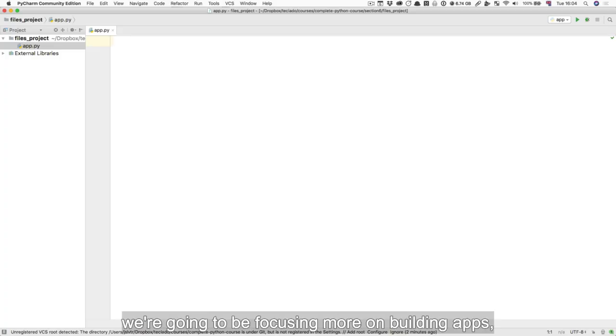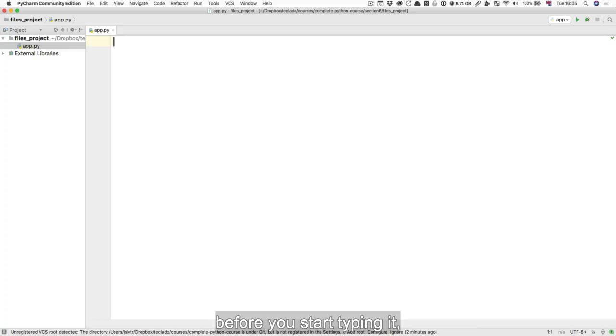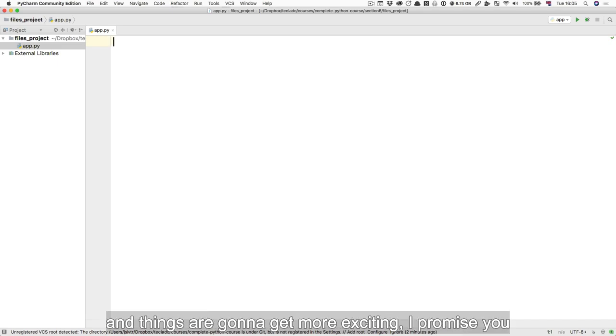From this section onwards, we're going to be focusing more on building apps as opposed to just learning about concepts, which is really useful. You have to know what you're typing before you start typing it. But the best thing to do is to actually write code, of course, and develop some apps. So I'd like to apologize if you have been bored over the last few sections just learning how to do things with Python. Now we're going to build apps and things are going to get more exciting, I promise you.